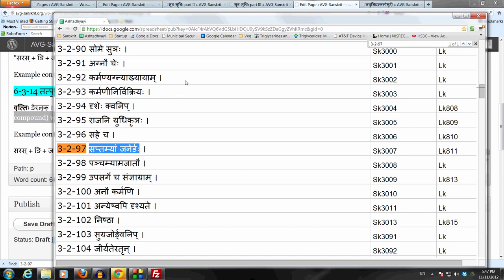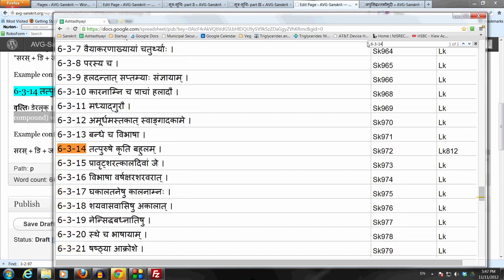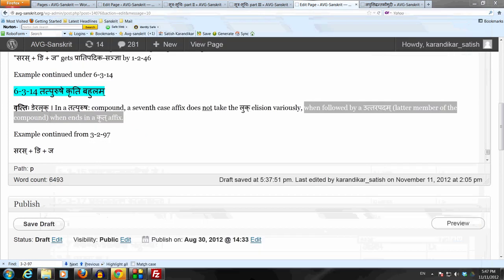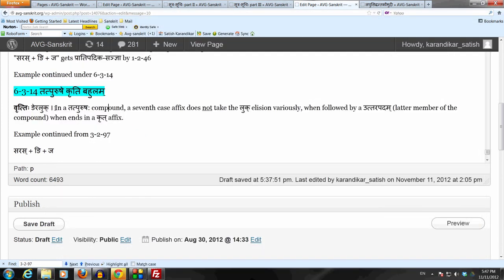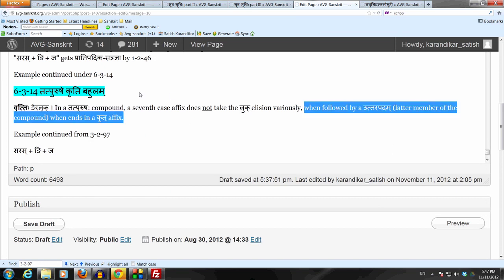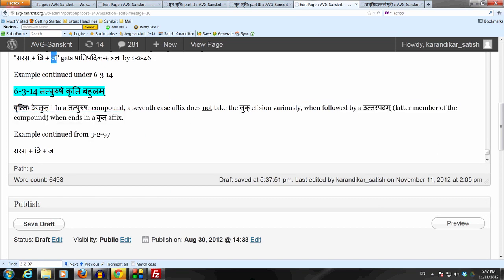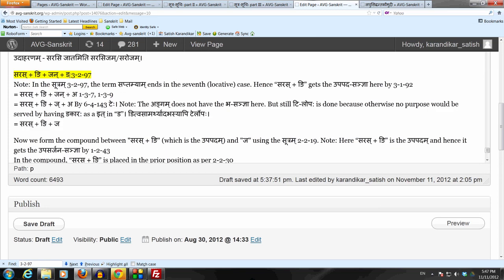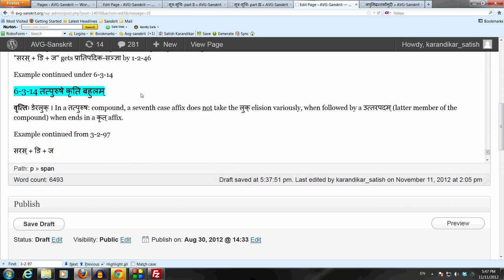So that is how all the conditions for applying the sutram are satisfied. We have tatpurusha samasa because the upapada samasa is a special case of tatpurusha samasa. We do have a kridantam uttarapadam: this uttarapadam, ja, ends in the affix da, which has a krit sanya. So now we are going to perform an optional, a various, absence of the luk elision of the sup affix at the end of the purva padam.